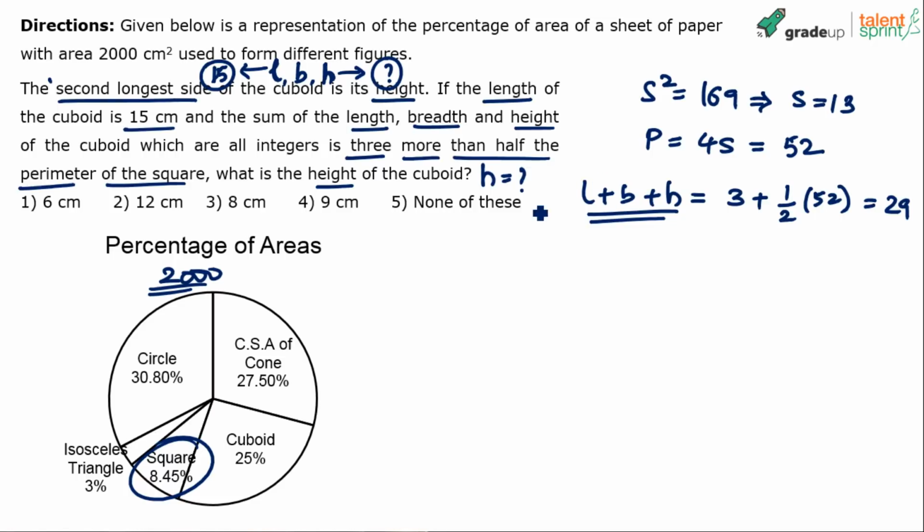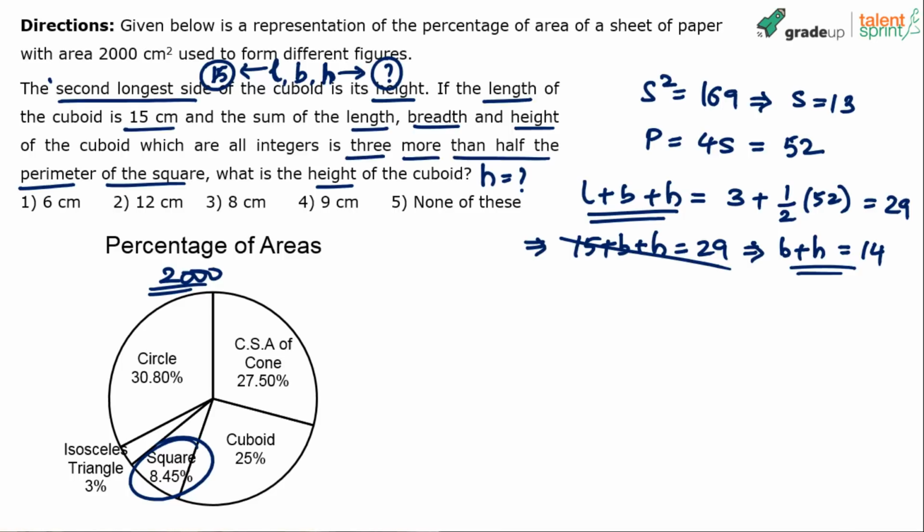Of course, we also know that L is 15, right? So we can find out B plus H. 15 plus B plus H is 29, which implies B plus H equals 29 minus 15, which is 14. You should directly write this step. In fact, you should not write this step in the exam. Again, my explanation takes longer, and I'm doing that so that all of you can follow it. Otherwise, you know that this is 15, so B plus H will be 29 minus 15, 14. B plus H is 14. So that's one thing that we know.